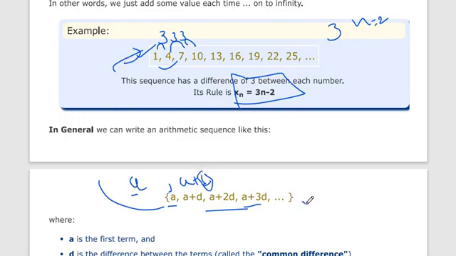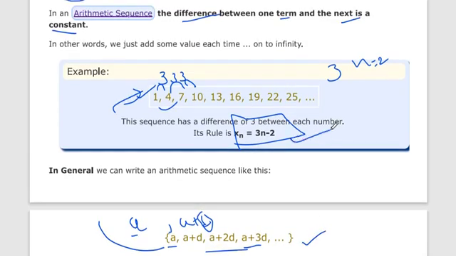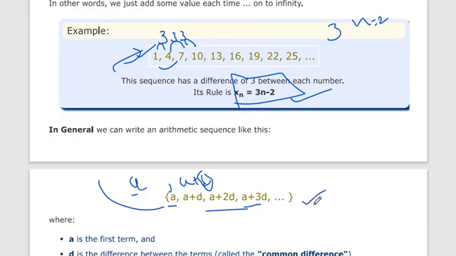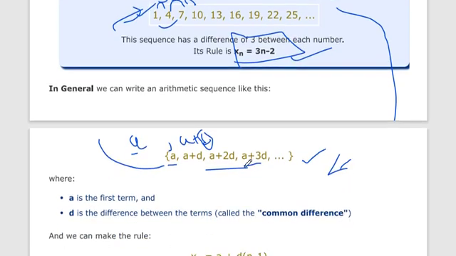This is the arithmetic sequence. This is our common formula, but we can write this sequence in arithmetic form too. Here a is our first term and d is the difference between the terms. The difference between the terms always has to be the same.